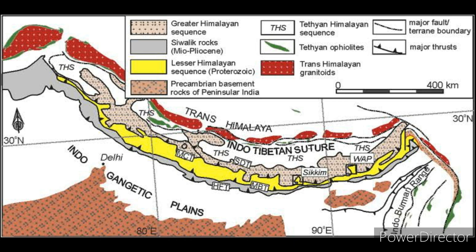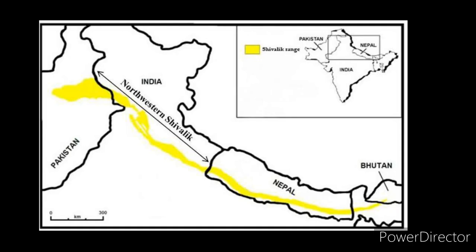Next, the middle part of the Himalayas, the Lesser Himalayas, also known as Himachal. The elevation of the Himachal is 3,700 to 4,500 meters. Next comes the third part of the Himalayas, the Shivaliks.